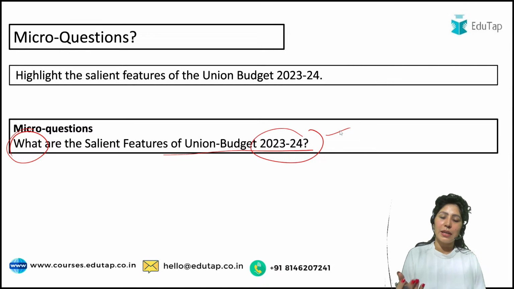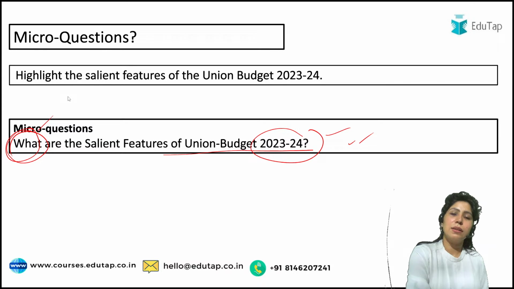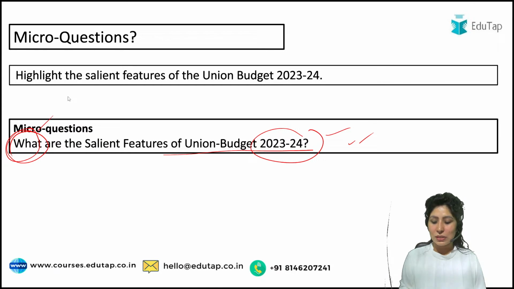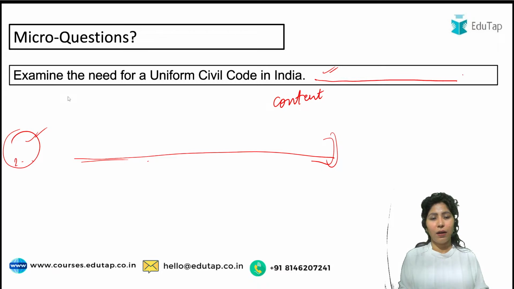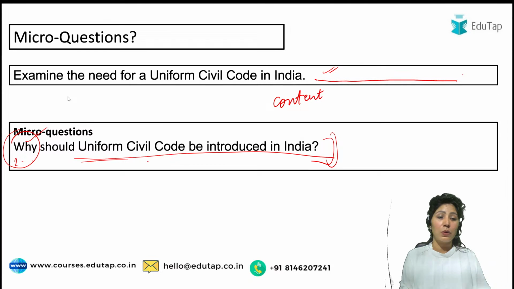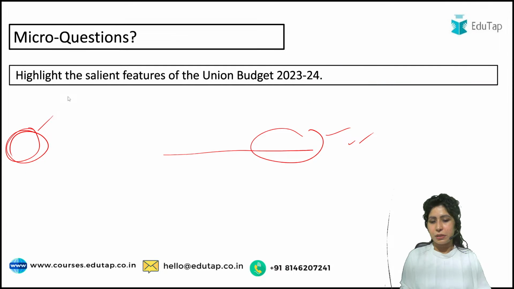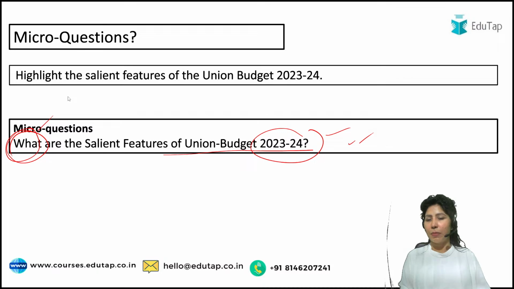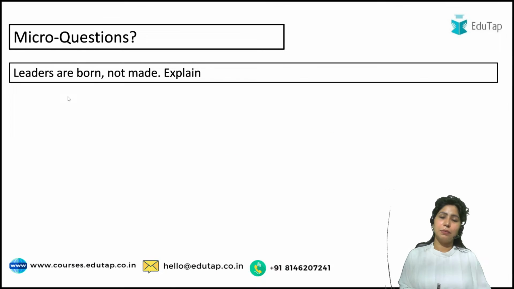So this is something you can start writing exactly in your body paragraph. What are the salient features? So these are your micro questions. Now, I understand that these two questions have been very easy. Examine the need for a uniform civil code in India. Very simple micro question. Highlight the salient features of Union Budget 23-24. Very simple question.